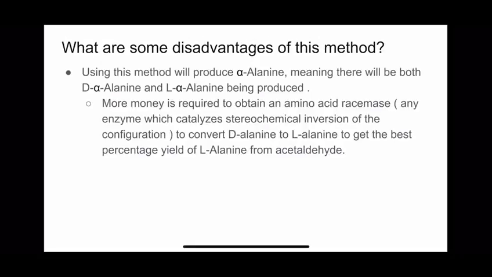Using this method, it will produce alpha-alanine, meaning that there will be both D-alpha-alanine and L-alpha-alanine being produced. More money is required to obtain an amino acid racemase to convert D-alanine to L-alanine to get the best percentage yield of L-alanine from acetaldehyde.